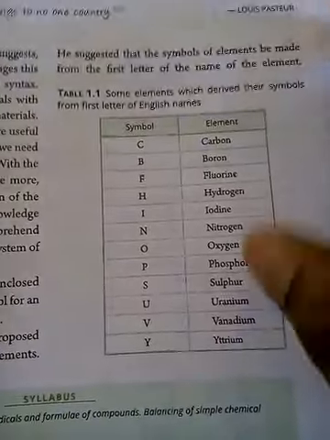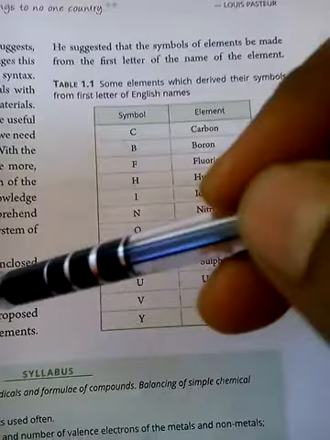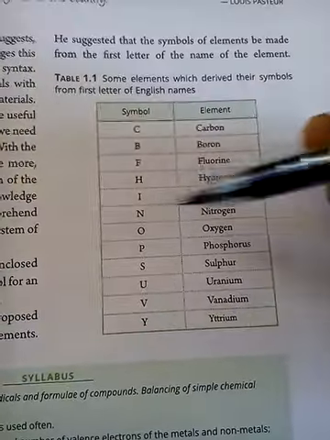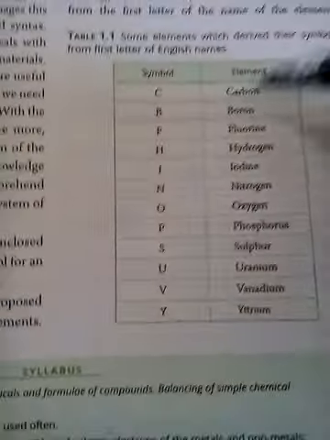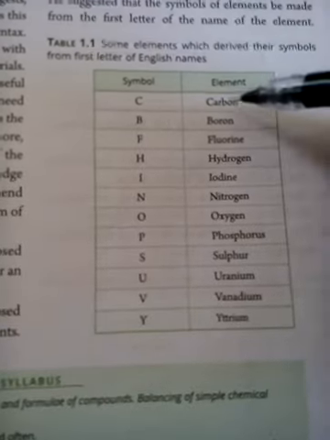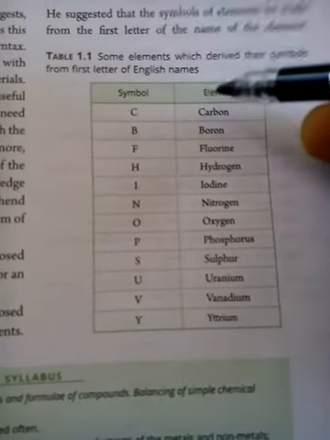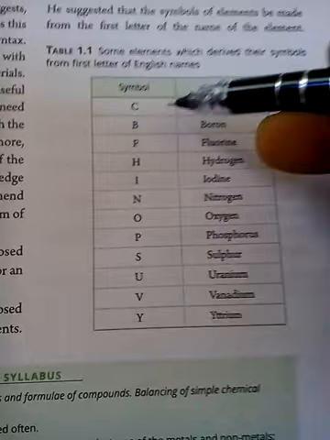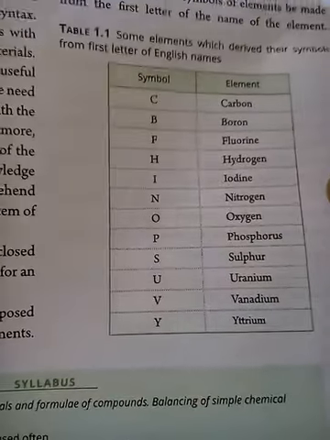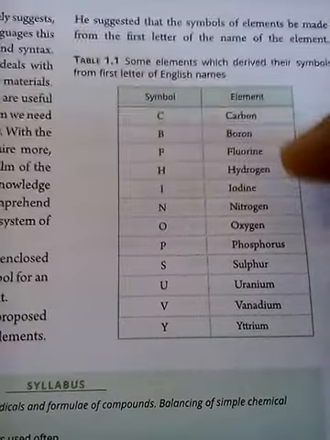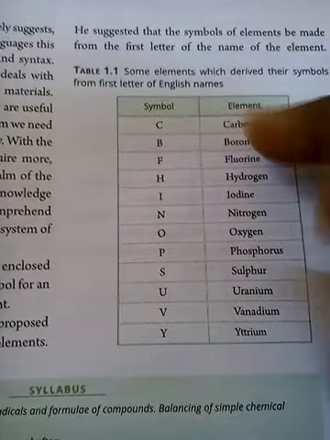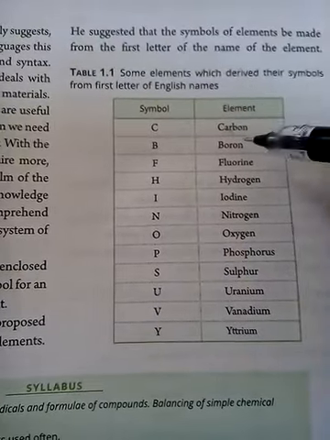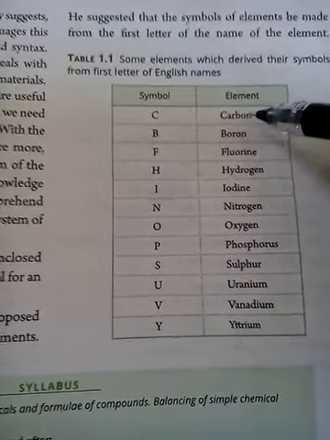So this was the first time that someone gave this idea, J.J. Berzelius: why not use the first alphabet of the name as the symbol, which we follow today as well, right? It made our work much easier to remember, because if you know the name, then you also know the symbol. Automatically you will get the symbol.